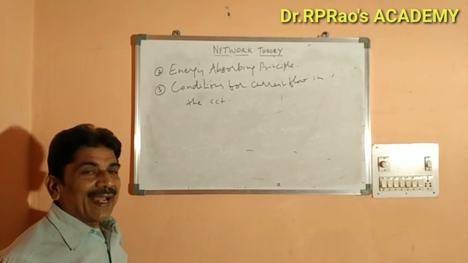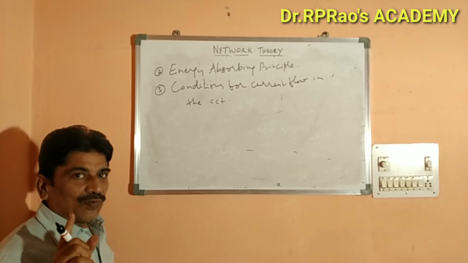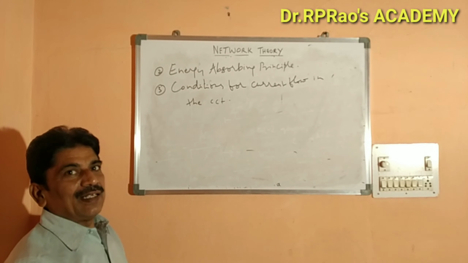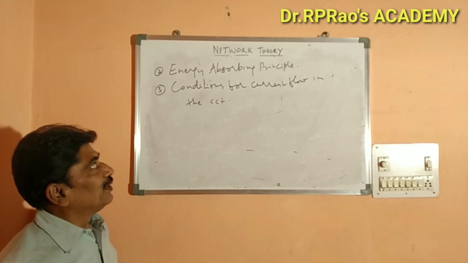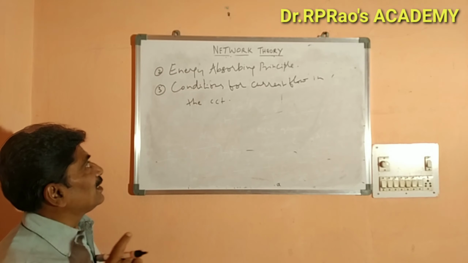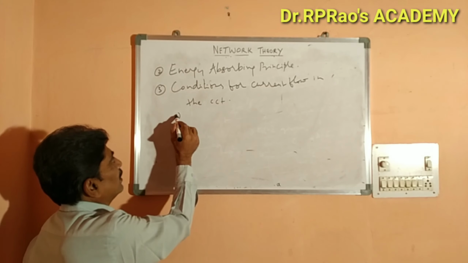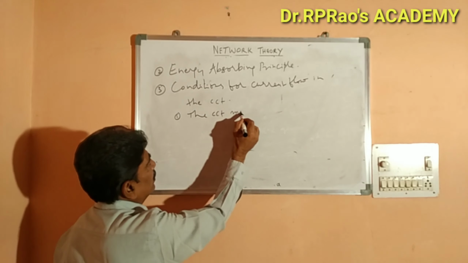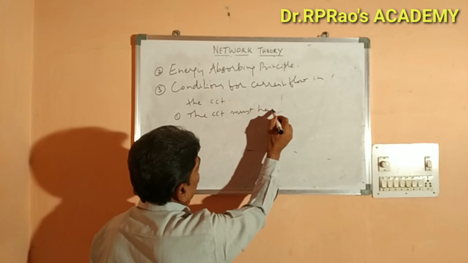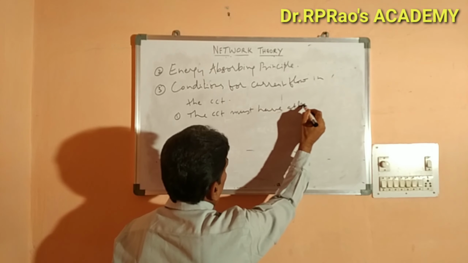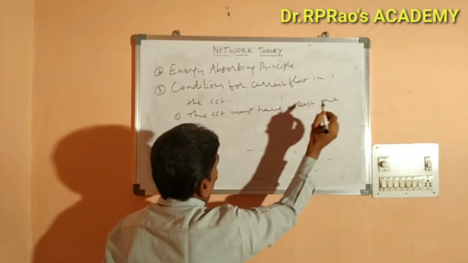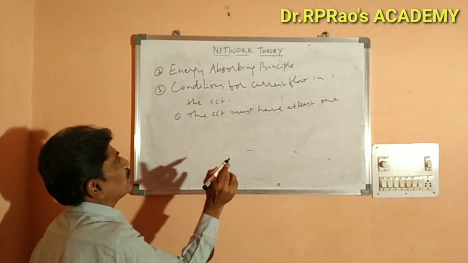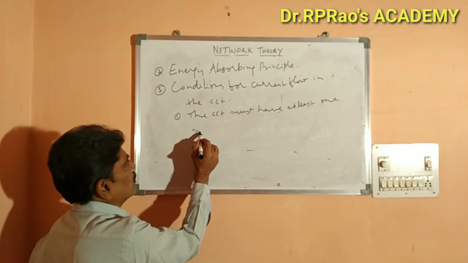Any circuit will be active only if it has at least one independent source. That means the independent source will supply energy to the passive elements. So the first and foremost condition is the circuit must have at least one voltage source.